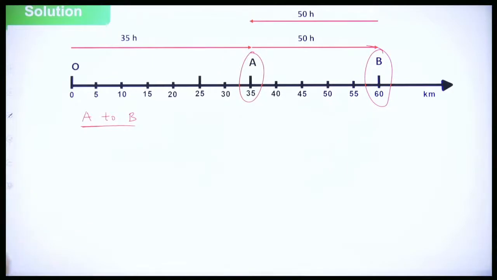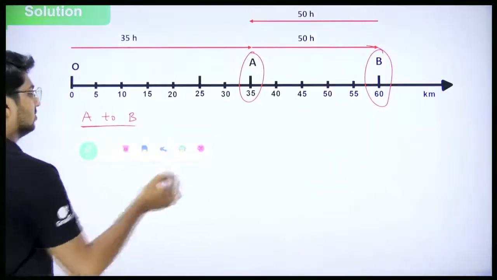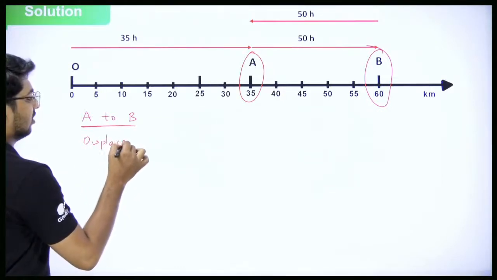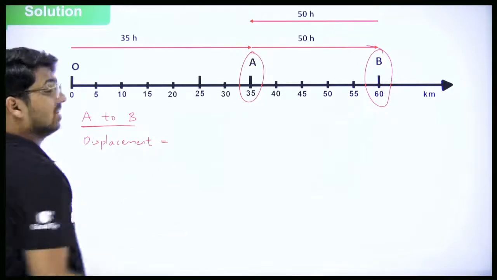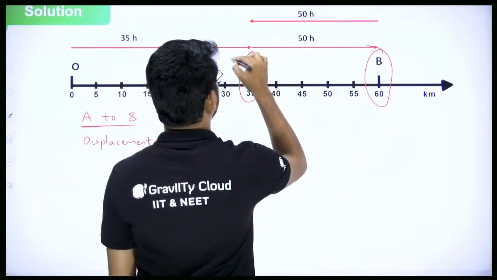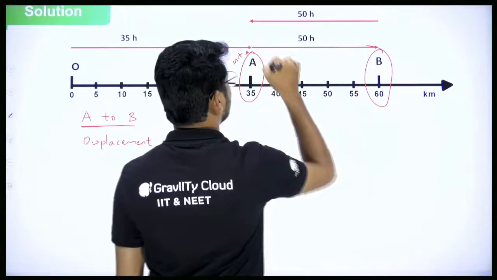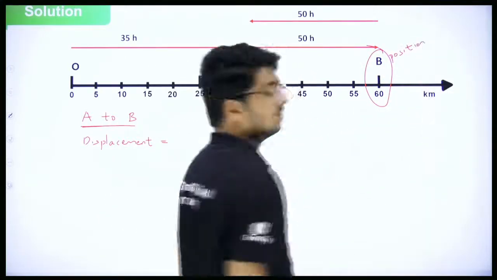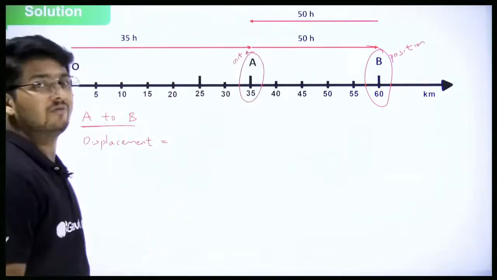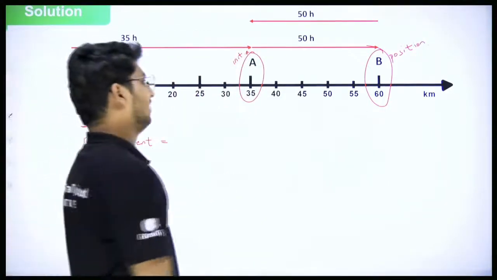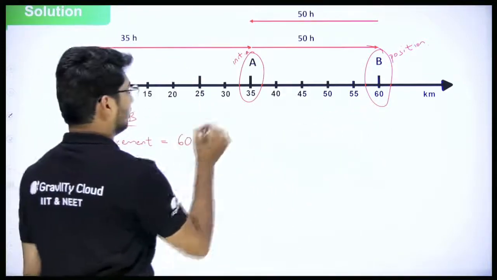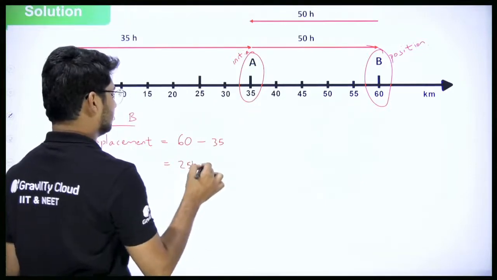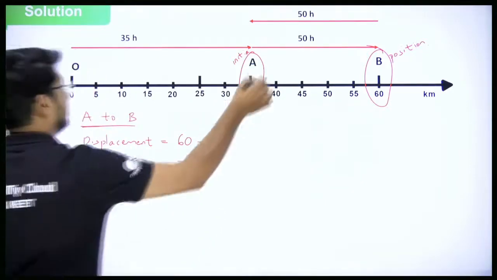Now how do we do this? As always, for velocity you have to find out displacement. Look at the steps. Displacement, right? And for displacement you have to find out the initial and the final positions. So A is the initial position, B is the final position, A to B. Displacement formula is final minus initial position. Here final position is 60, initial position is 35, 60 minus 35, 25 kilometers. And then time is given as 50 hours.